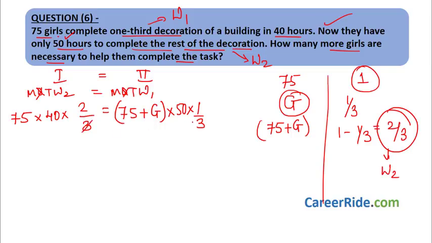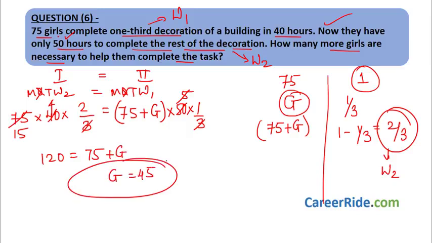Let's calculate this. We have all the values over here. This is 5. This is 4. We have 15 into 4 is 60, 75 plus G would be equal to 120, so G is 45. So 45 more girls are needed, right, to complete the task. Moving on.